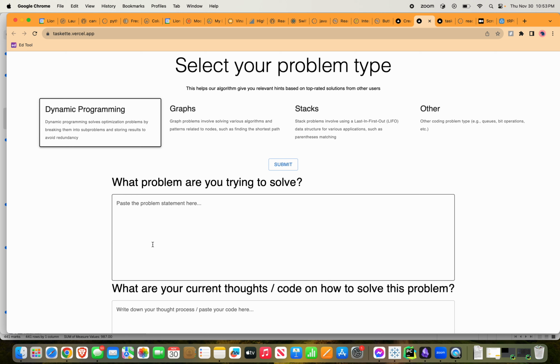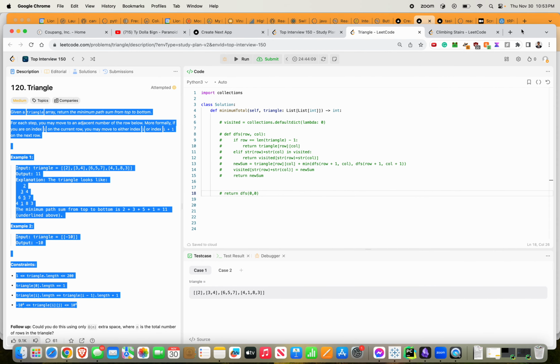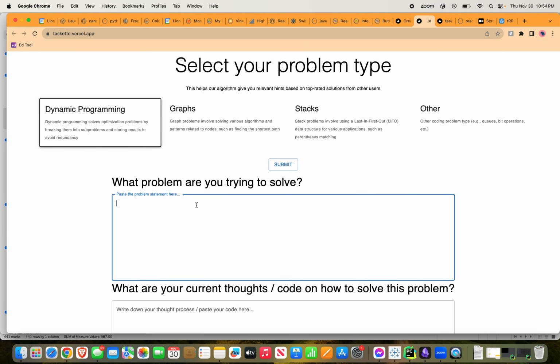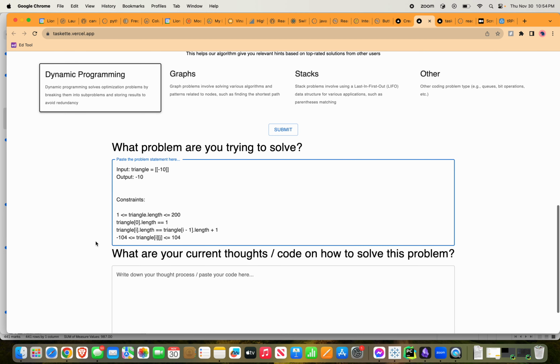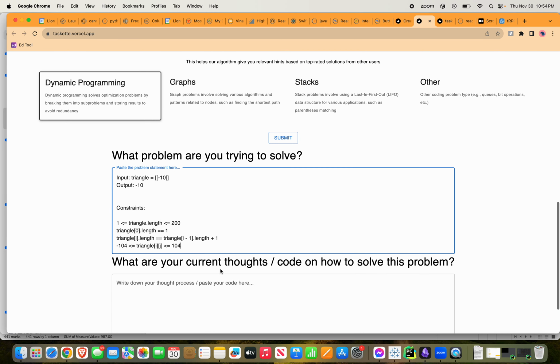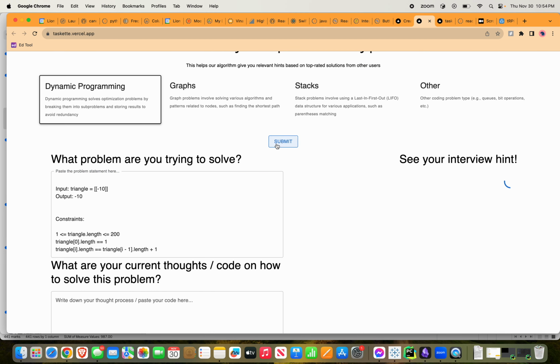They can provide the type of problem they're trying to solve, as well as some details about what they're trying to solve, as well as their current thoughts. I'm going to copy and paste in a LeetCode problem on dynamic programming called Triangle, which I myself was having some trouble on. And my current code doesn't really work, so I don't have any current thoughts for now. Let's hit submit and see what happens.